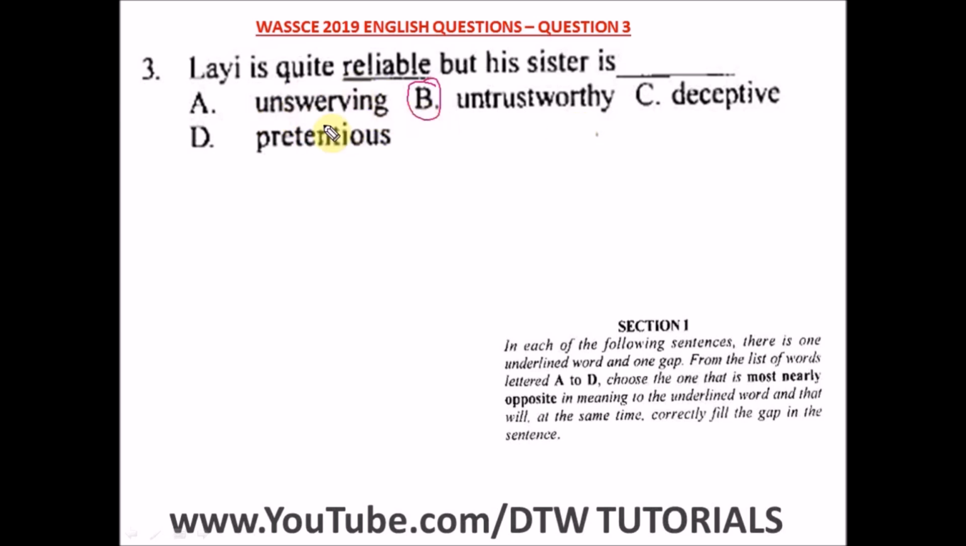And some will pick unswerving. What unswerving means is someone who is not changing, who is steady, who is constant. But here the opposite definitely will be untrustworthy. C says deceptive. No, it's not deceptive, because deceptive means cunning and can deceive. Pretentious means a pretender. But the best option for us to choose, most nearly opposite in meaning, is untrustworthy, which is option B.